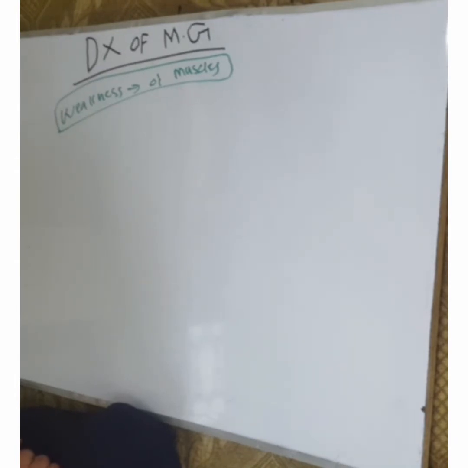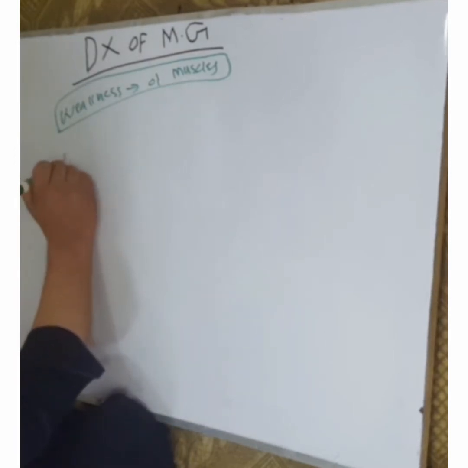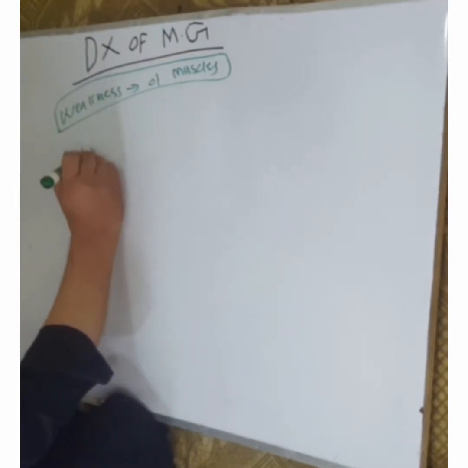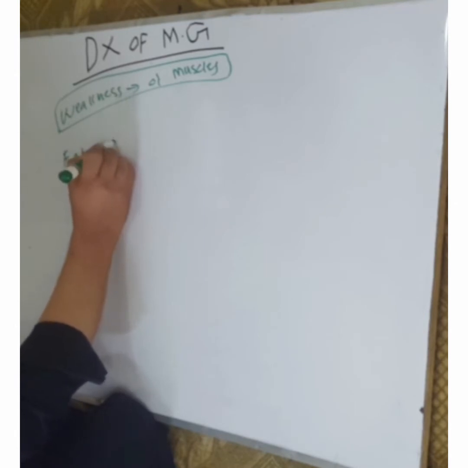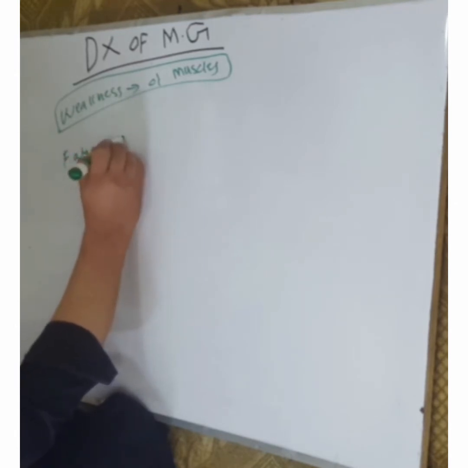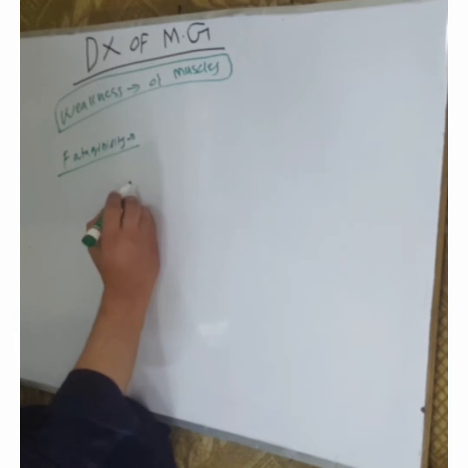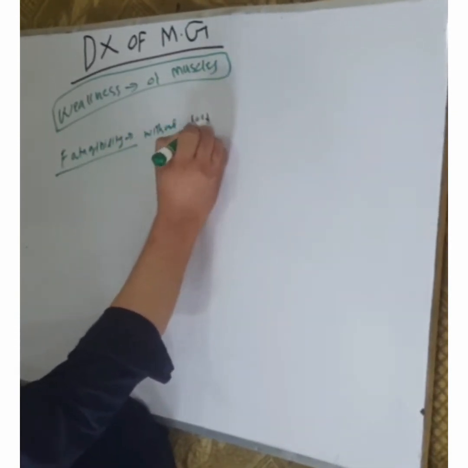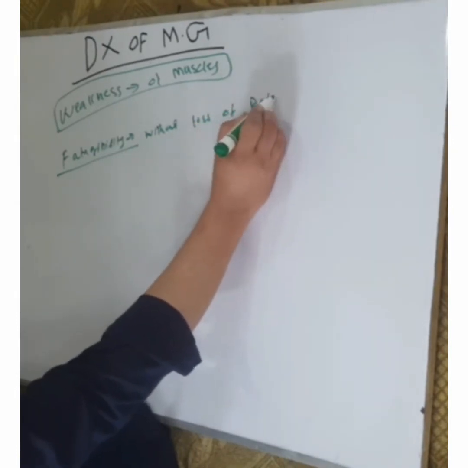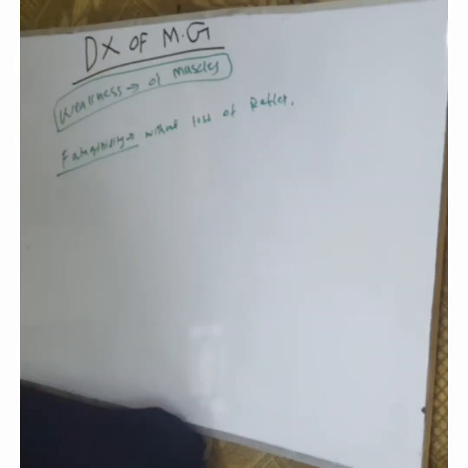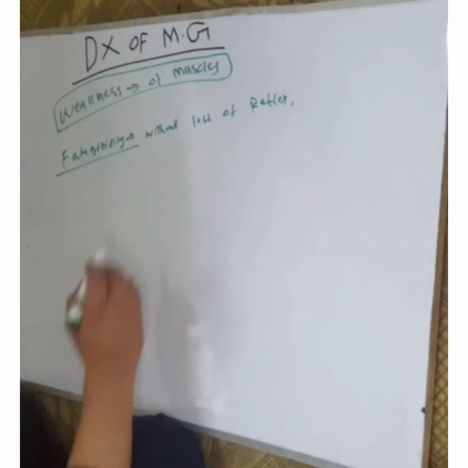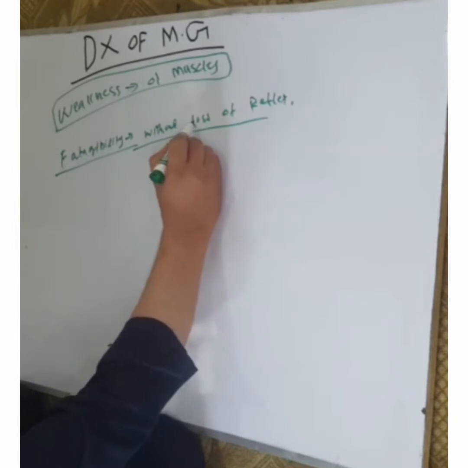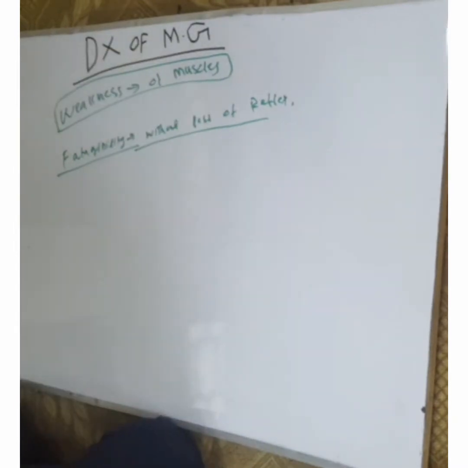The fatigability has a typical distribution without loss of reflexes. There must be fatigability, without loss of reflex. If there is reflex loss, we call it areflexia. That is seen in Miller-Fisher syndrome, but in Myasthenia gravis, the reflexes are not lost.